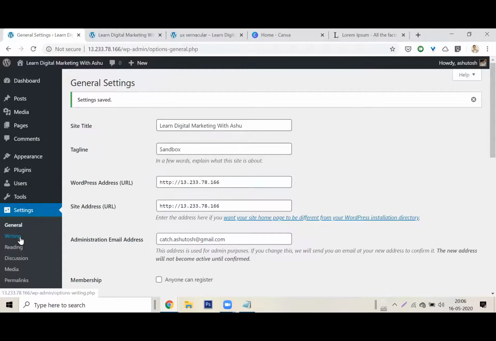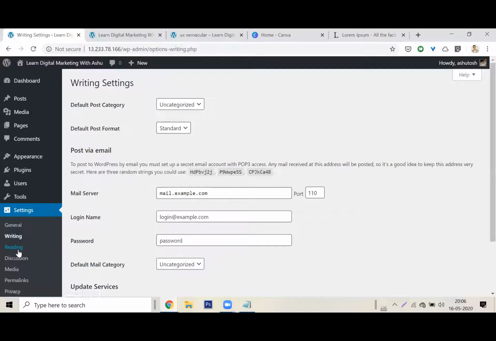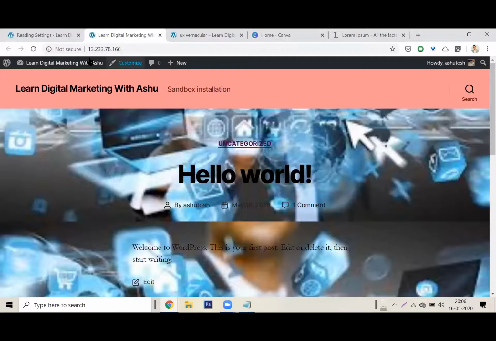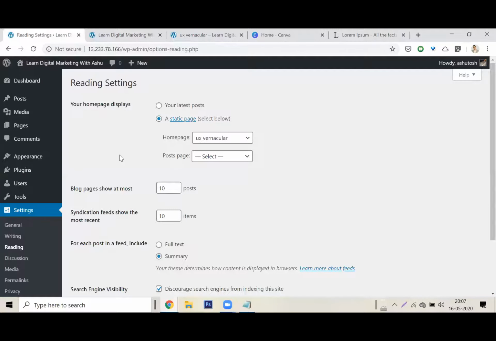Let me go to this part which says writing. Again, not important. Let's talk about reading. Now look at this, your home page displays. Right now, my home page is displaying the latest post which has been added. I want it to be a static page. So I will make the home page UX Vernacular. Now, whenever I go on 13.233.78.166 or whatever domain, I don't want to see this. I want to see my page, the one I created.